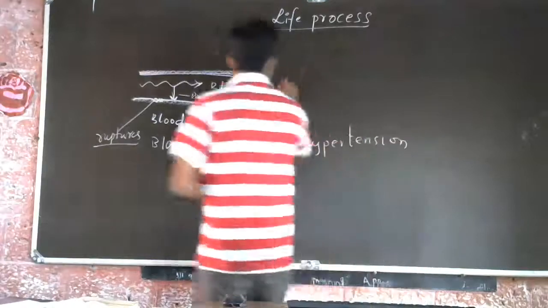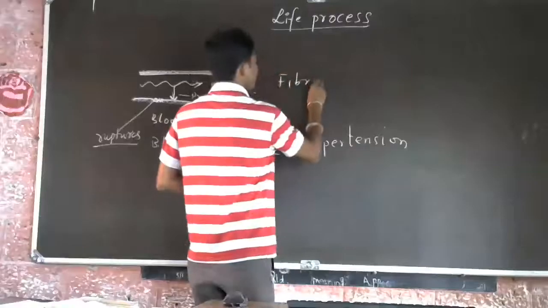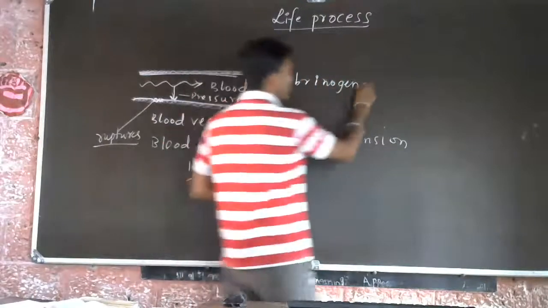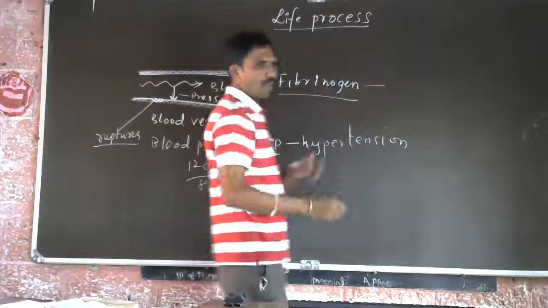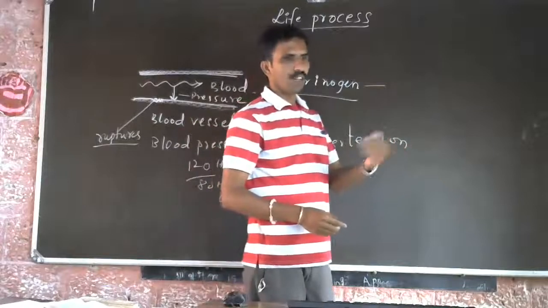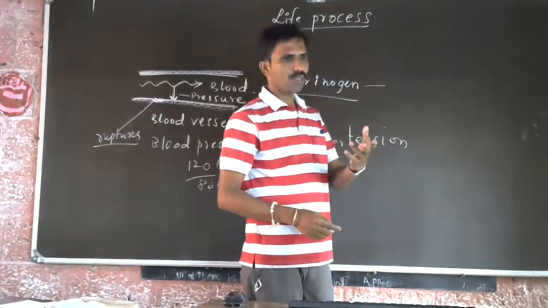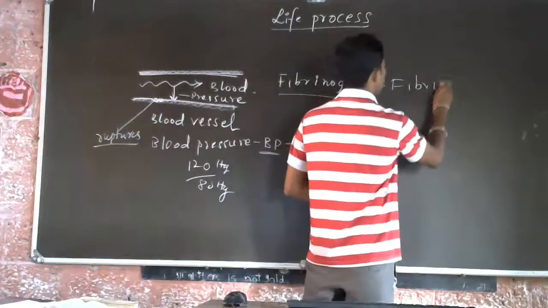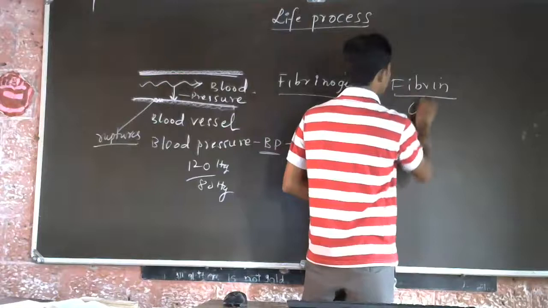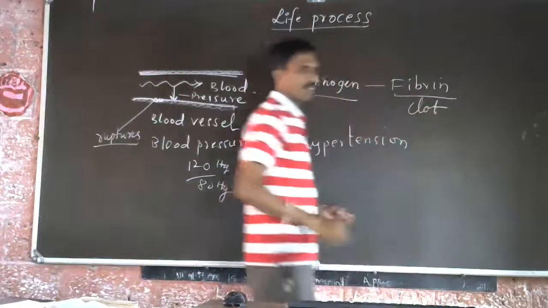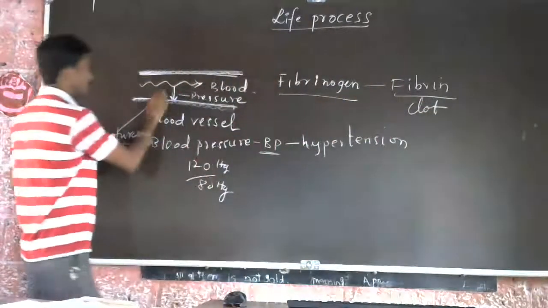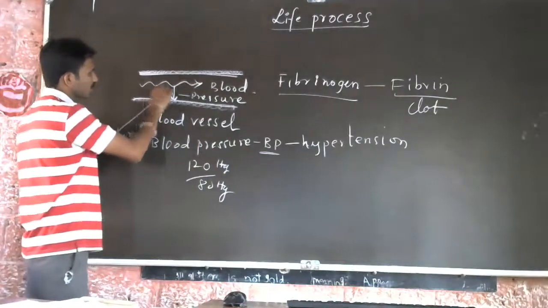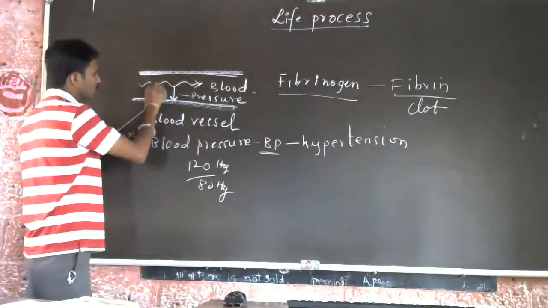Means the blood will have fibrinogen. This is the general concept. This fibrinogen is present in the blood. When blood is oozing outside during the injury, this fibrinogen is converted into fibrin. Fibrin is nothing but clot. So the clot is formed over here. Sometimes this clot goes on increasing. When this clot increases,